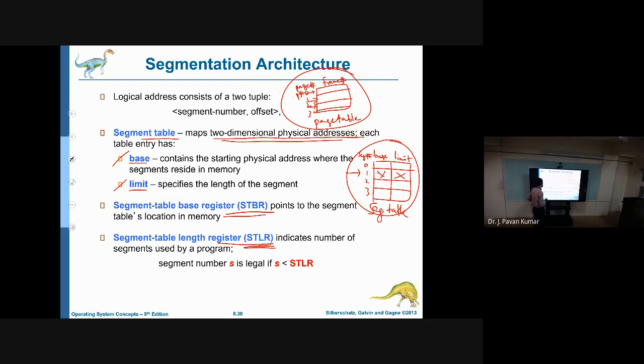STBR is used to indicate where this segmentation table exists in the main memory.